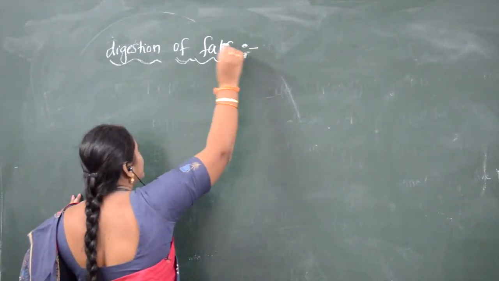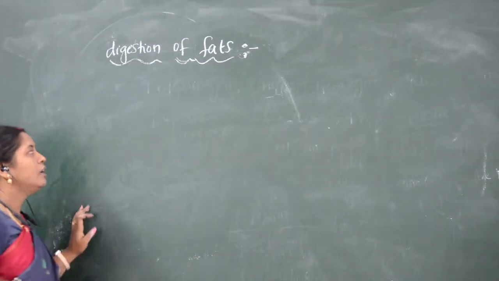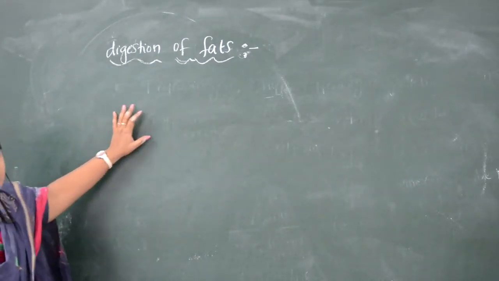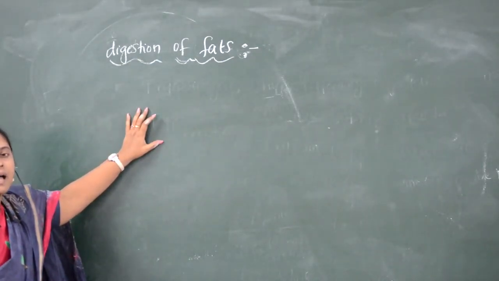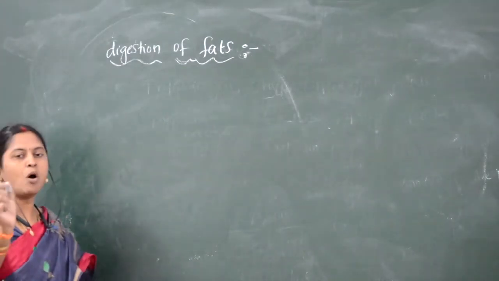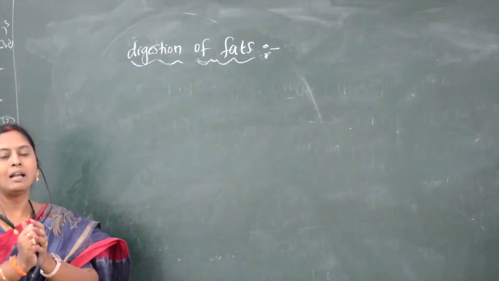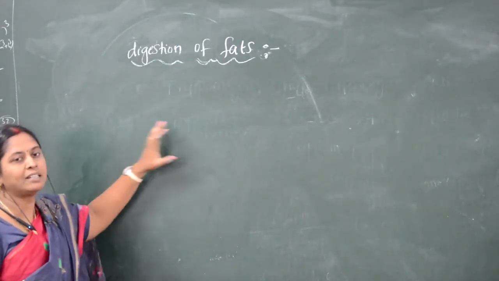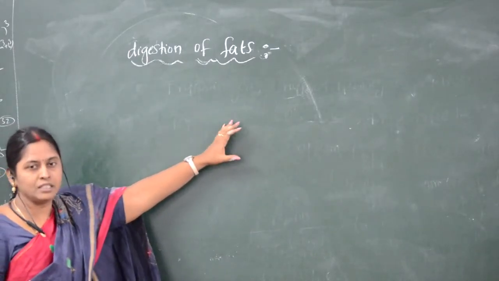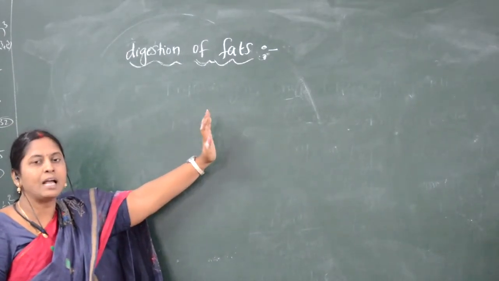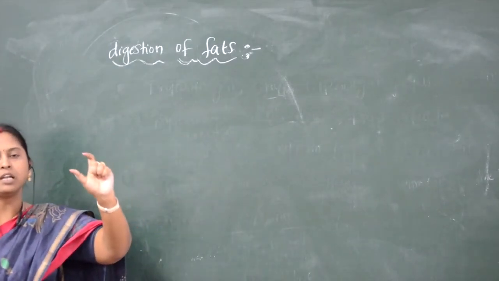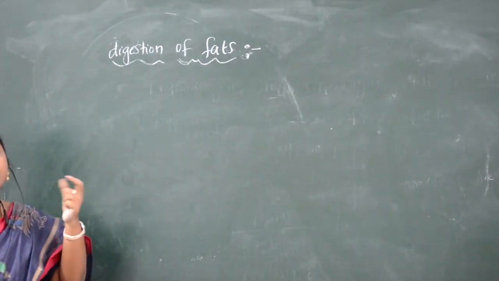Fats are present in large molecules. The fat molecules have to be converted to small molecules. Large molecules of fat are very difficult to digest. So fat globules have to be converted to small molecules called micelles.